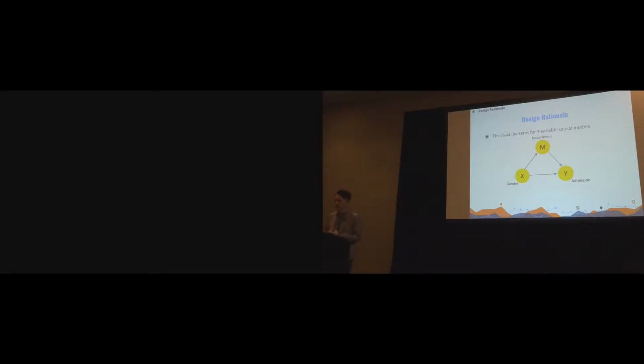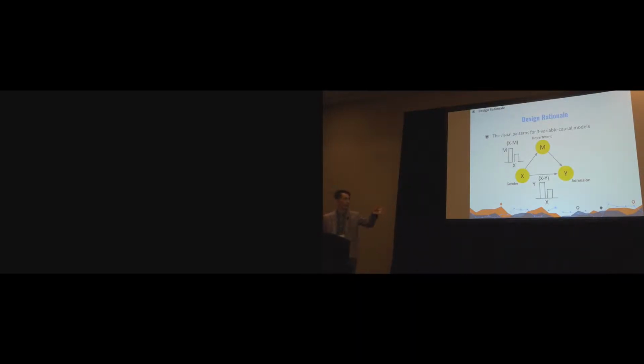So what are the important patterns we need to see in this scenario? Using our same example, we have three variables here. To generalize, we use x and y to represent the two variables of our target relationship, and use m to represent the variable that could be the possible mediator. The first thing we can check is whether the pairwise correlations exist. For example, between x and y, do female applicants really have lower admission rates?